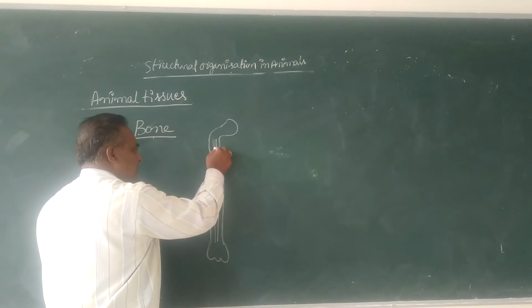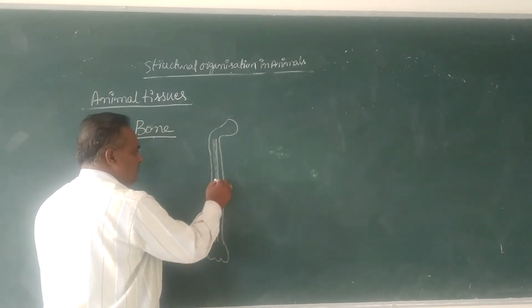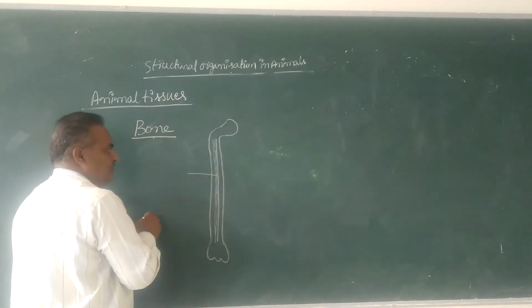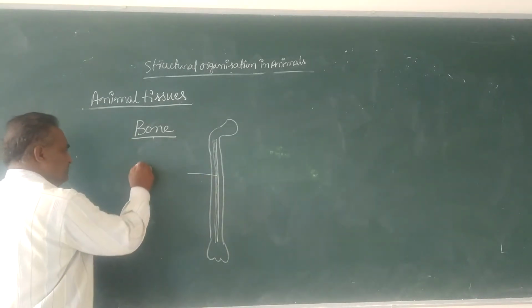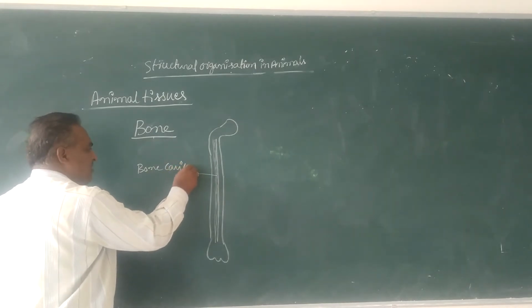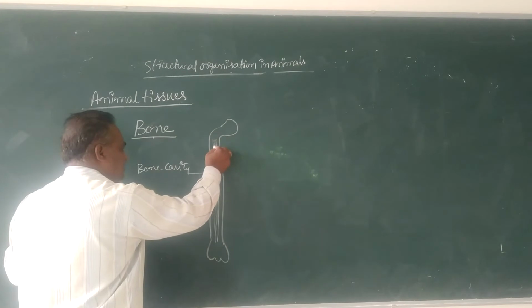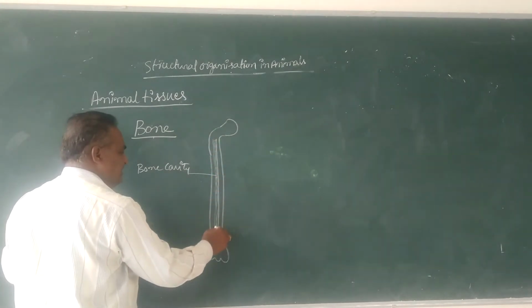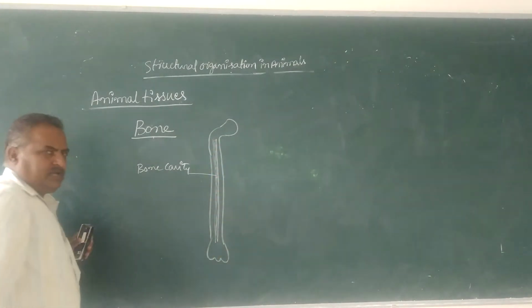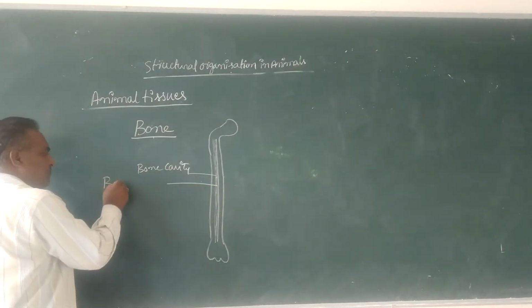Usually that cavity is called the bone cavity. In that bone cavity, there is a specialized tissue, that is called bone marrow.